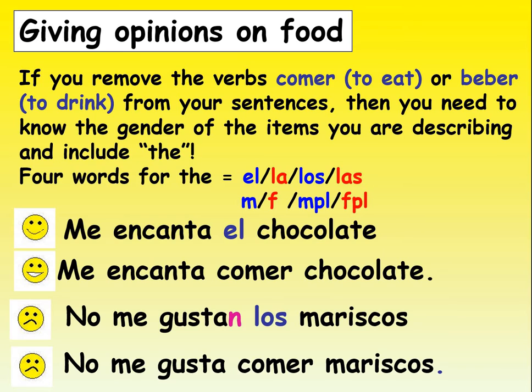So in today's lesson, you'll probably use a mixture of these opinions. Sometimes you might say, I love chocolate, or I like hamburgers. But sometimes you might say, I like eating hamburgers for lunch, or I love orange juice, or I love drinking orange juice for breakfast. You might put in the verb. If we're putting in that verb, drinking or eating, we don't need the with the food. Okay, so try to remember that as we write during today's lesson.